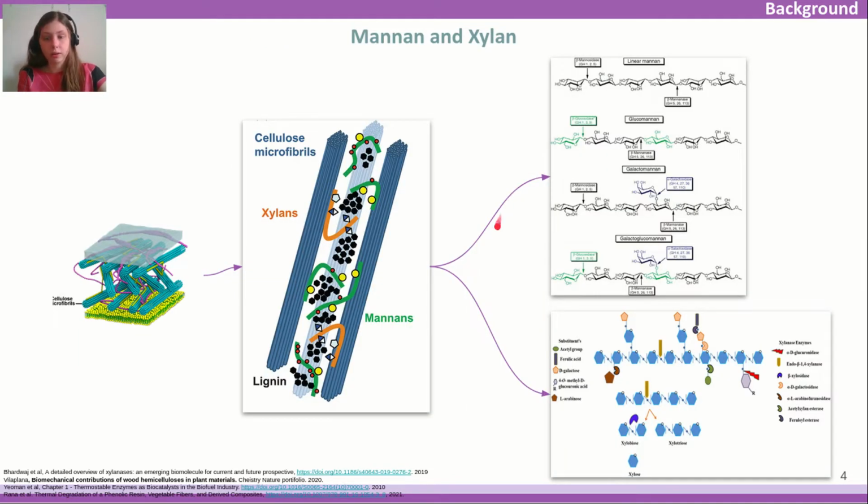Two important polysaccharides in monocot cell walls are mannan and xylan, which have a recognizable molecular structure. Thus, there is interest in finding novel CAZymes that can break them into mono or oligosaccharides.